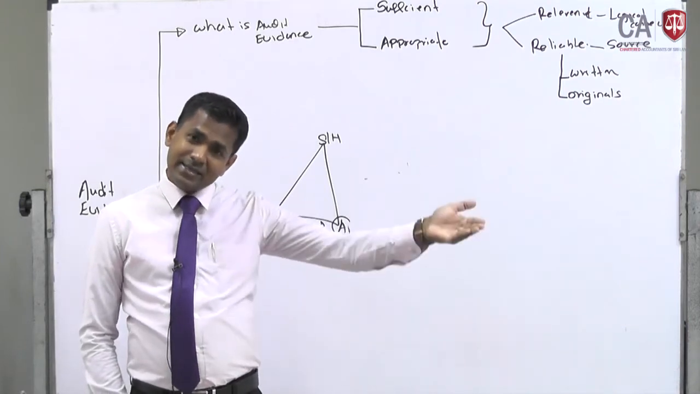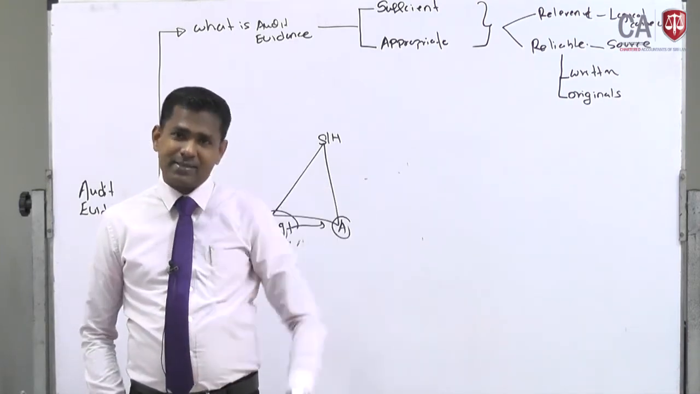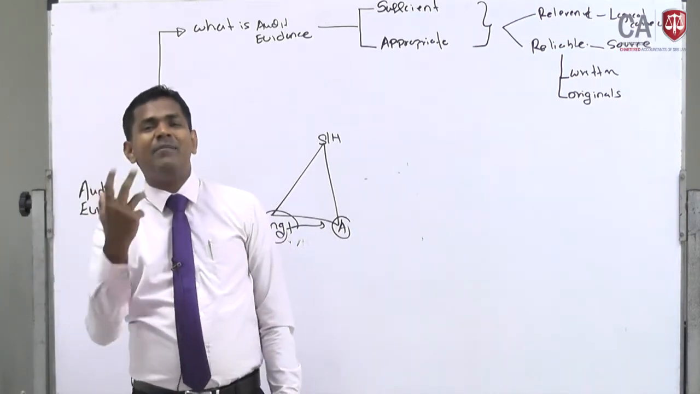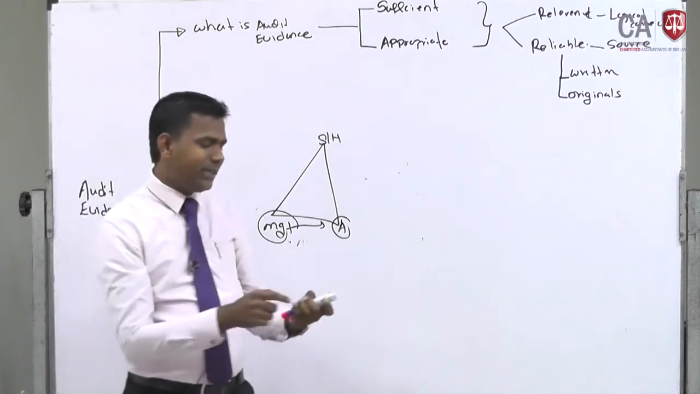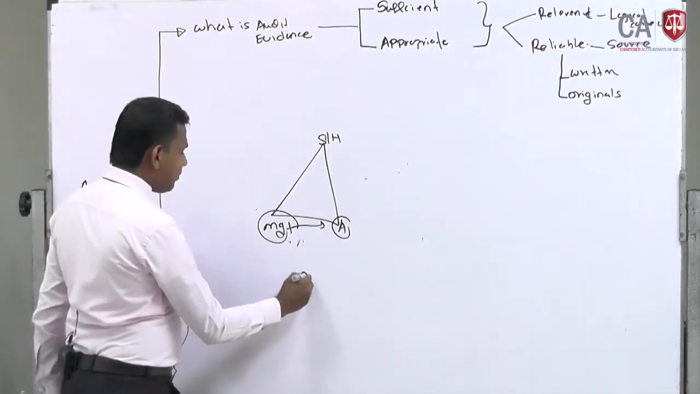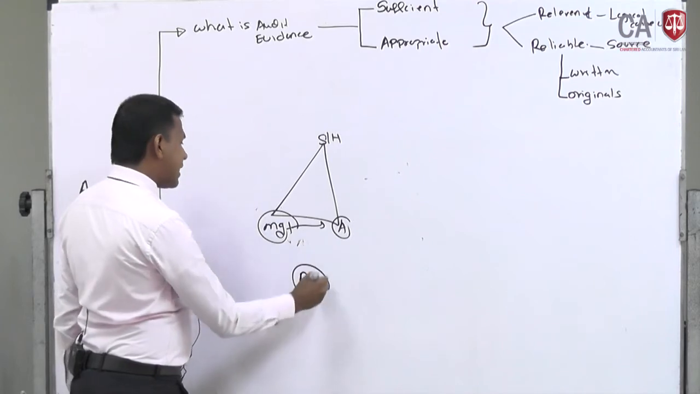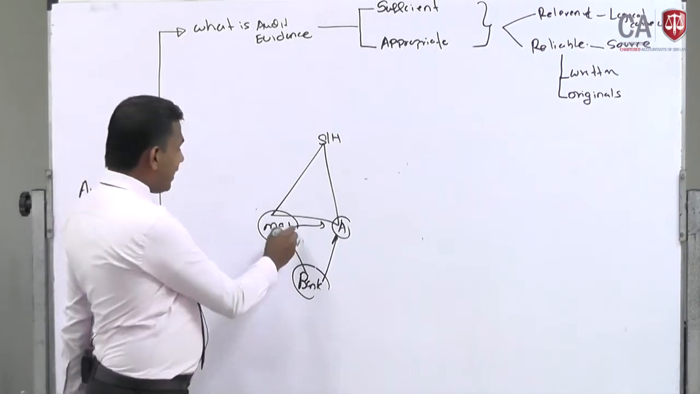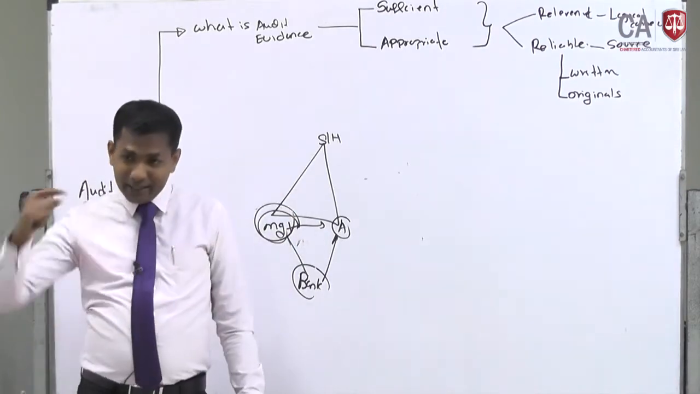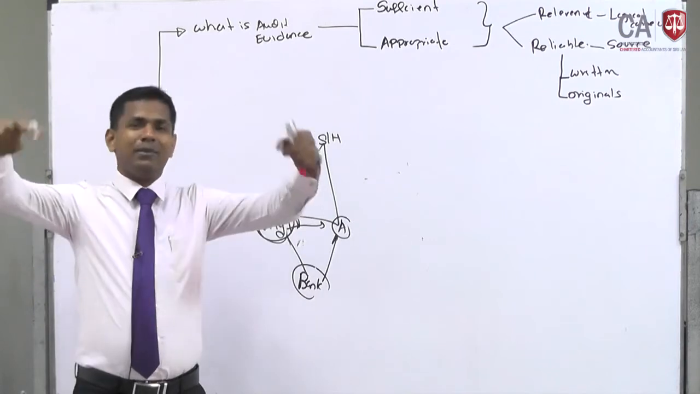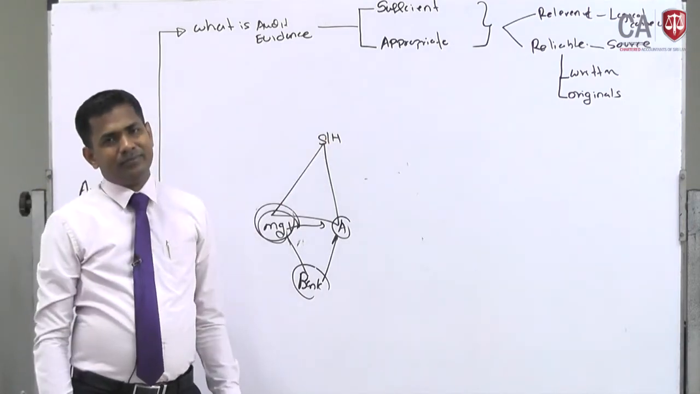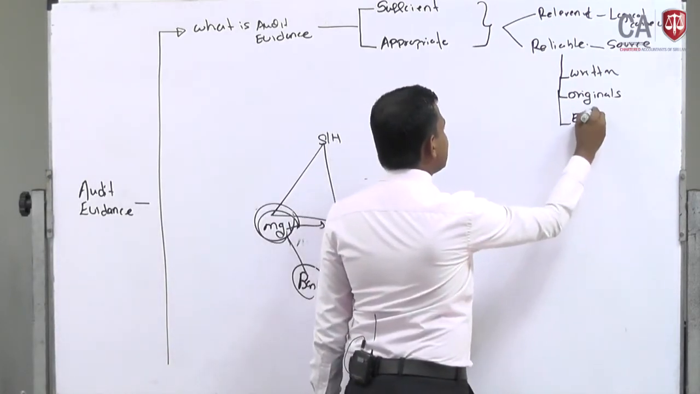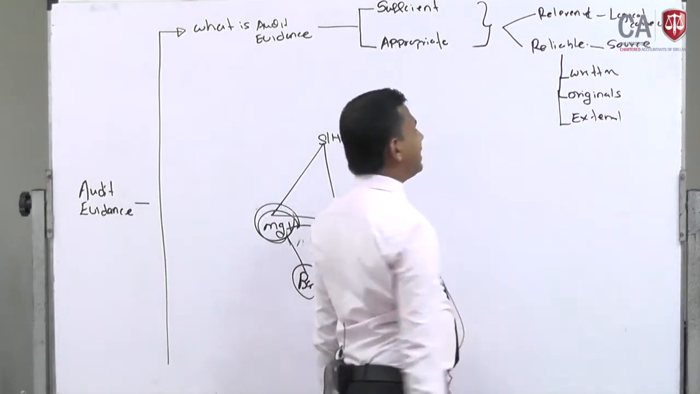The external evidences are more reliable than the internal evidences. That is why auditors, when there is a bank balance, take a direct confirmation from the bank. Because rather than getting a confirmation from the management, getting a confirmation from the bank is more reliable. Clear? Right. So external evidences are more reliable than the internal evidences.